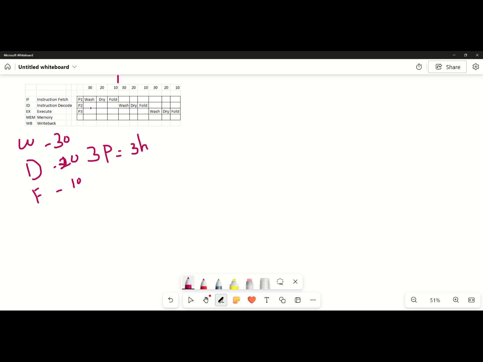So with the pipeline concept, what are the advantages? We have three separate machines available for the same process, with person one, person two, and person three. Person one does the wash, then dry, then fold, taking 30, then 20, then 10 minutes.